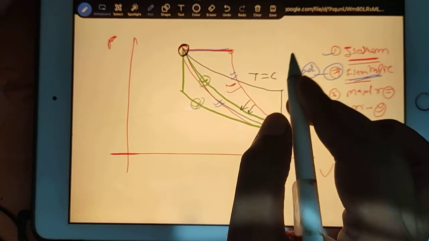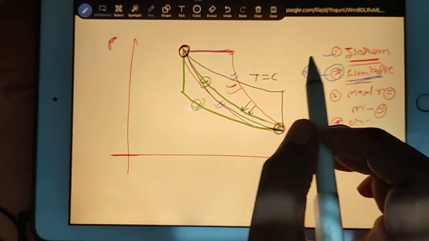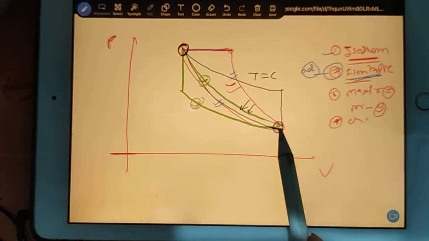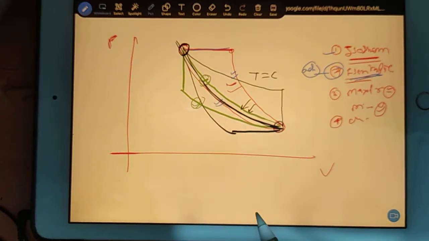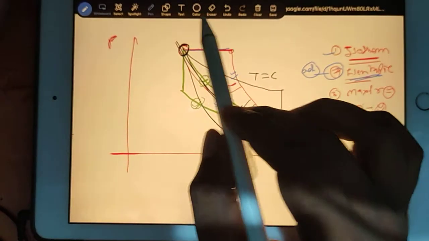Here you may not feel uncomfortable. I will explain again. And there is one possibility, you go in this direction, and then you draw one line like this and one line like this. I will explain everything again.